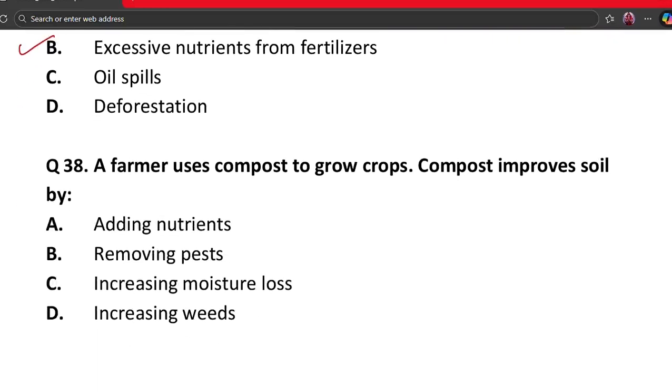Our next question is question number 38. A farmer uses compost to grow crops. Compost improves soil by A. Adding nutrients, B. Removing pests, C. Increasing moisture loss, and D. Increasing weeds. The correct answer is option A. So compost adds nutrients to soil and it also improves fertility and healthy soil gives better crops. So nutrients addition is the correct answer.